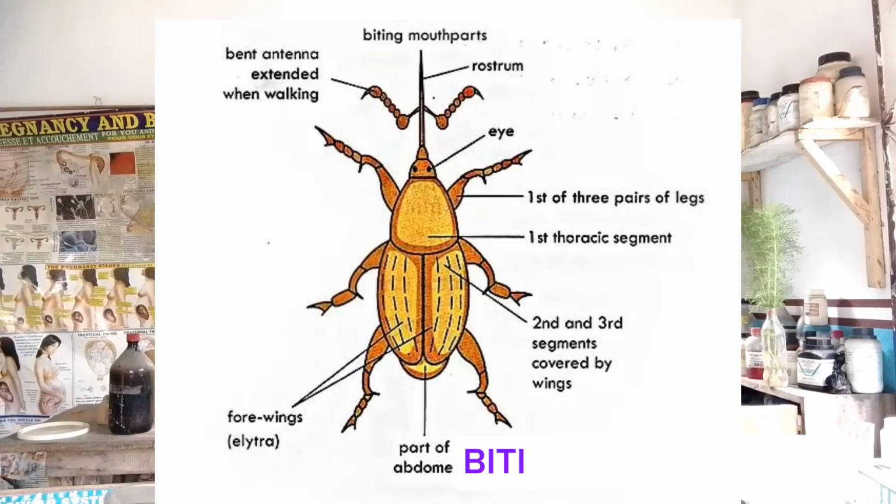Now, what is their metamorphosis? They undergo complete metamorphosis, which involves the egg, the larva, the pupa, and the imago, which are the 4 stages of their life cycle. That is why it is called complete metamorphosis.